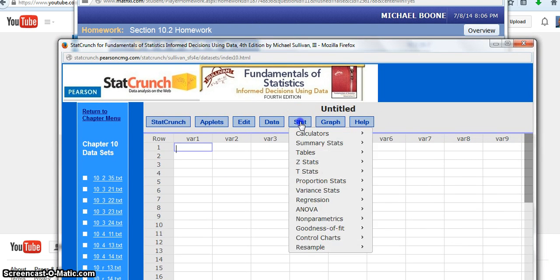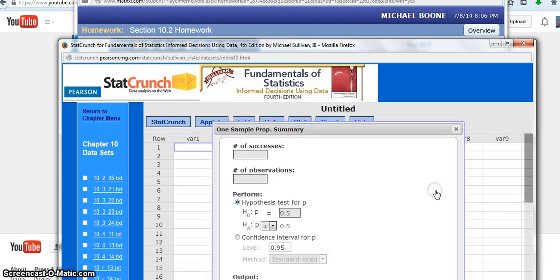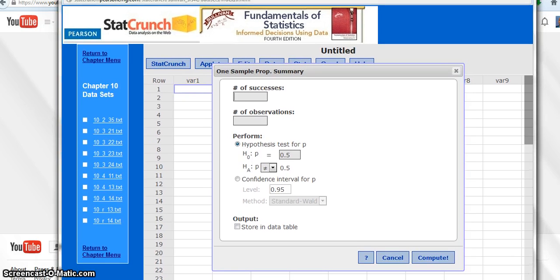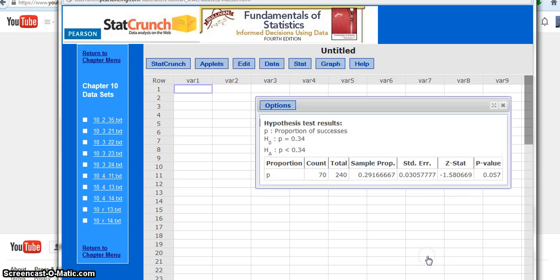If I go to Stat and I do proportion statistics, and I have one sample, and I have a summary of the sample, this is the exact same place we were when we were doing confidence intervals. But now we're just going to do a hypothesis test. My successes were 70 out of the 240, and then my believed proportion was 34%, and we thought it would be less than because we thought that was too high. Once you punch in all your numbers, hit compute, and out we get this p-value.